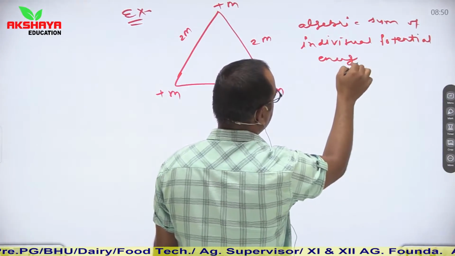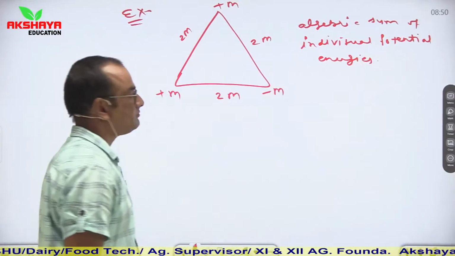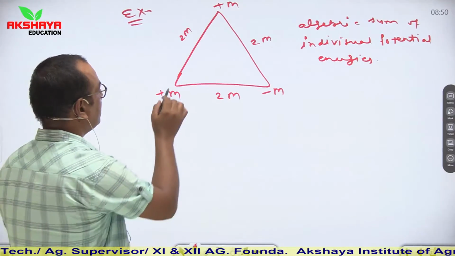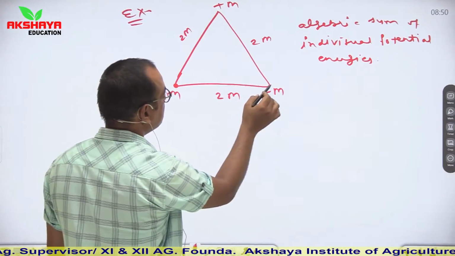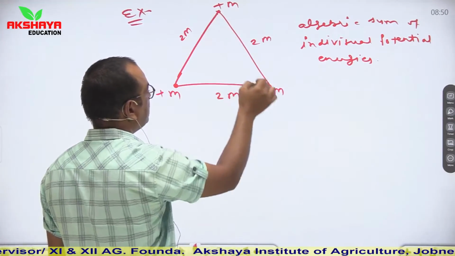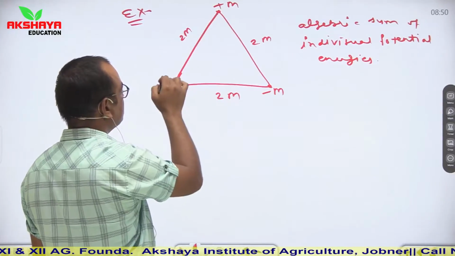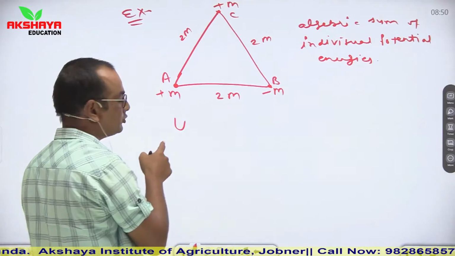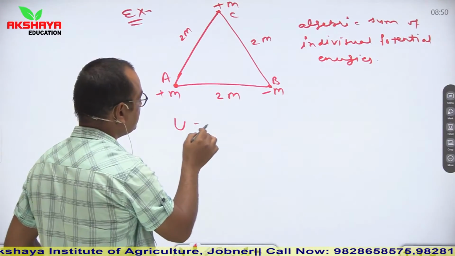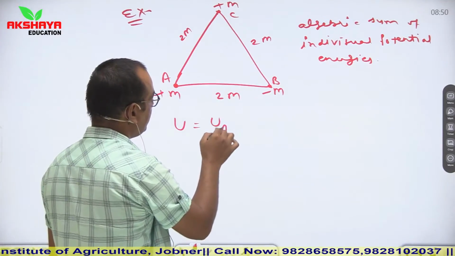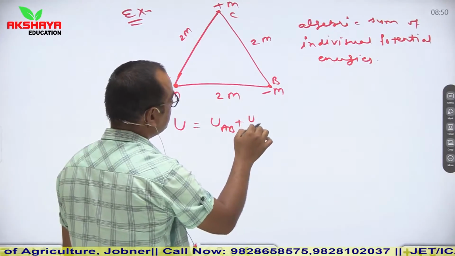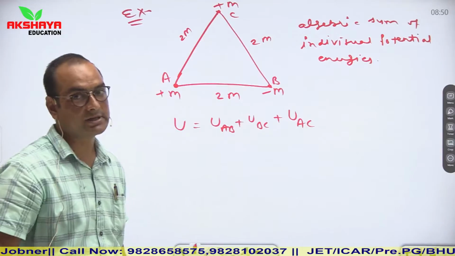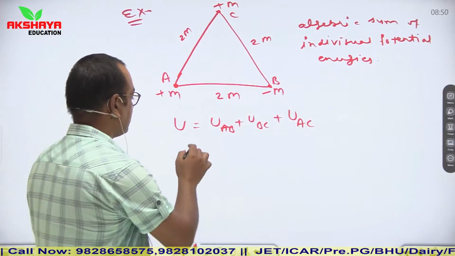Individual potential energies. So here potential energy is between two objects. So let us say between this and this, between this and this, and between this and this. If I say these points are A, B, C, then U means net gravitational potential energy, which is equal to UAB plus UBC plus UAC. So algebraic sum of all the potential energies.